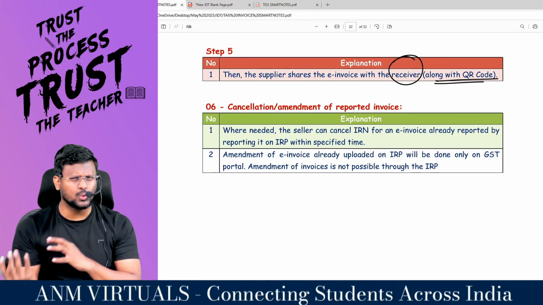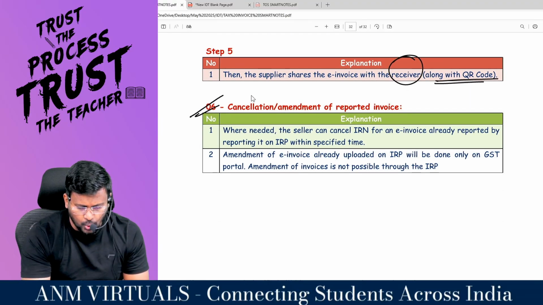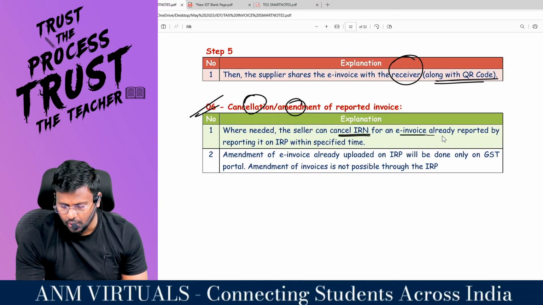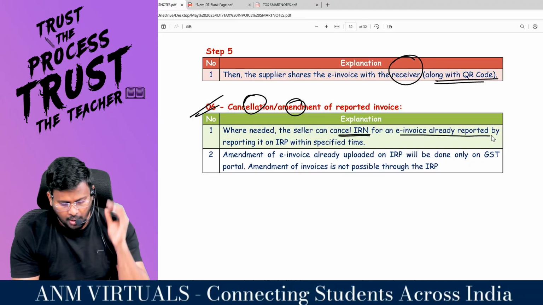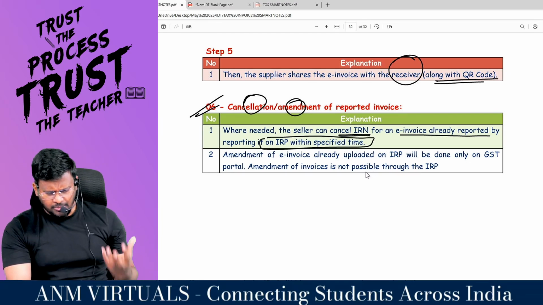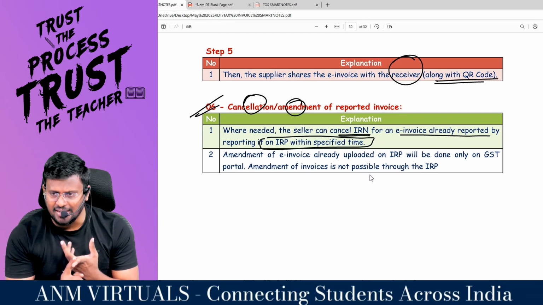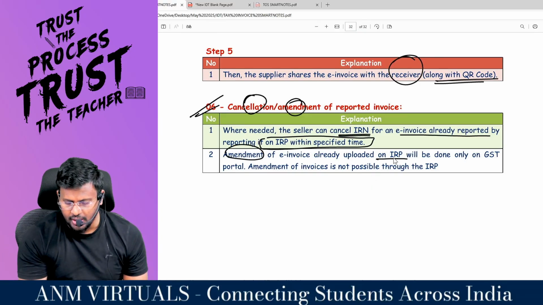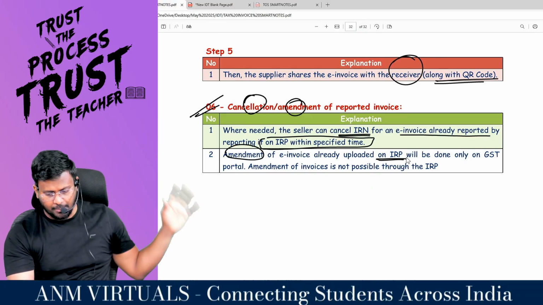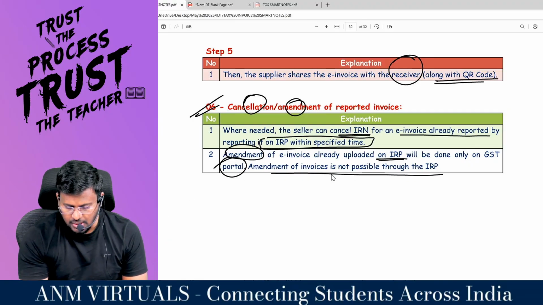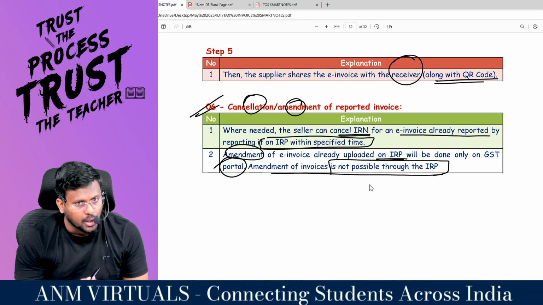And after you generate an invoice, if you want to cancel it or amend it, where needed, the seller can cancel the IRN for an e-invoice already reported by reporting it on IRP within the specified time. Within that time, you can either cancel the e-invoice or amend the e-invoice already uploaded on IRP. Amendment will be done only on the GST portal. Amendment of invoice is not possible through IRP.